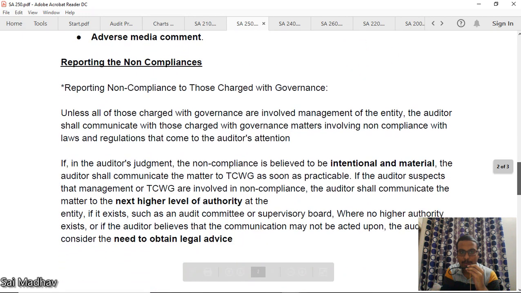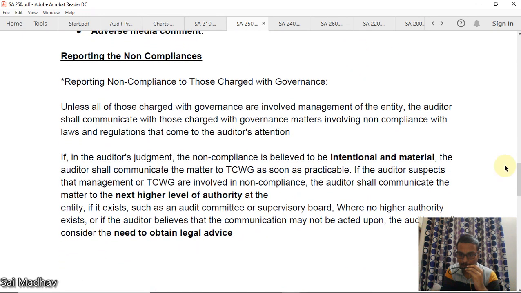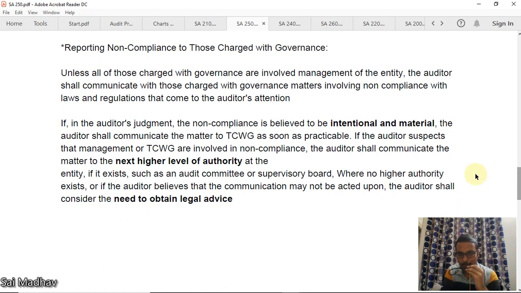Now, reporting the non-compliance. You have identified non-compliances. So, what are your requirements to report? To whom to report? Reporting non-compliance to TCWG. First, you should report to them. Now, if it is intentional and material, the auditor shall communicate with TCWG as soon as practicable. If all of the TCWG are involved in the non-compliance, then report to the next higher level of authority, if one exists. If the higher level of authority itself is doing this, then you should obtain legal advice on what to do next.